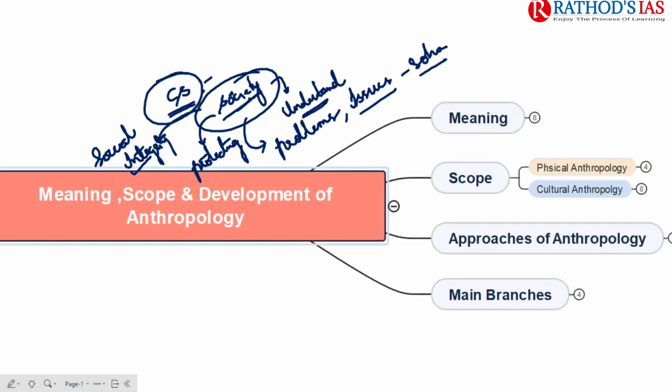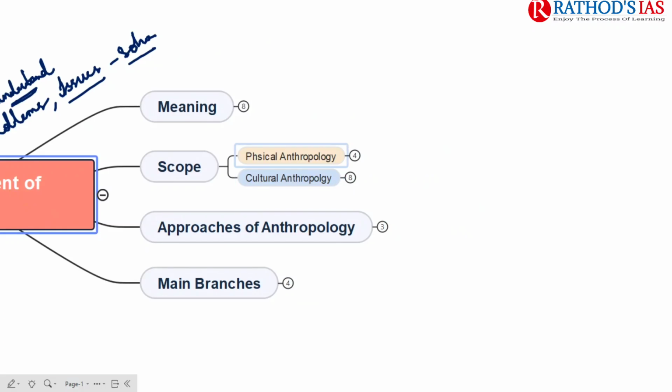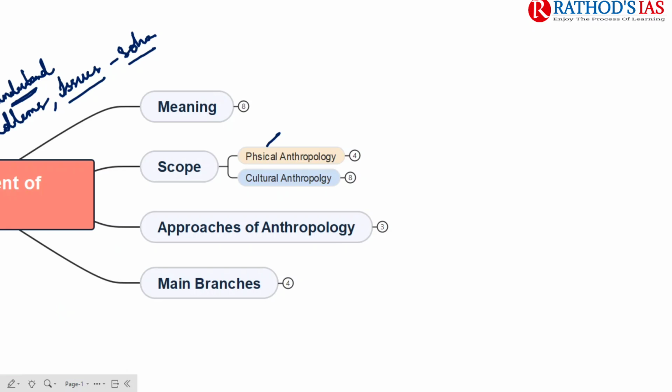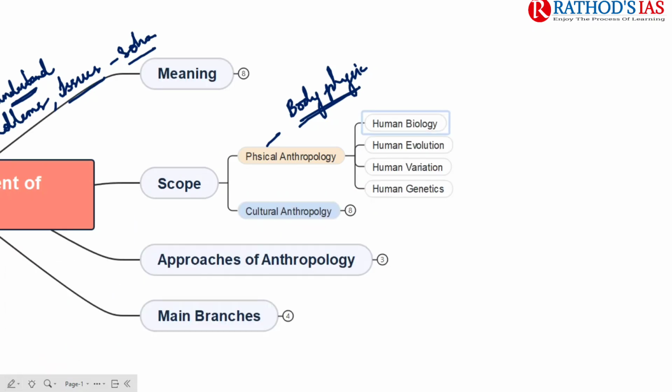In this scope, we need to know about two important things, that is physical anthropology and cultural anthropology. In physical anthropology, we are dealing with body physique. Here we will study four important things: human biology, human evolution, human variation, and human genetics.